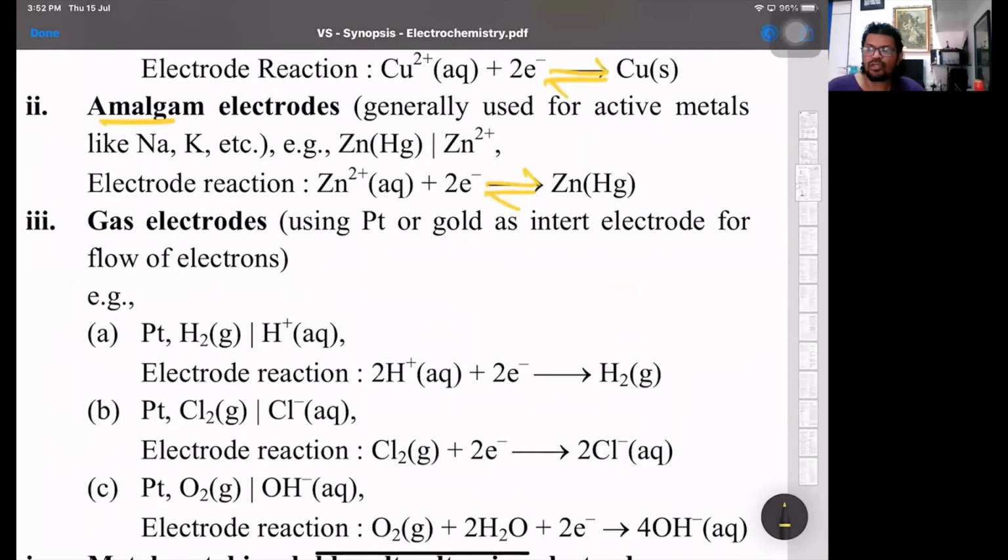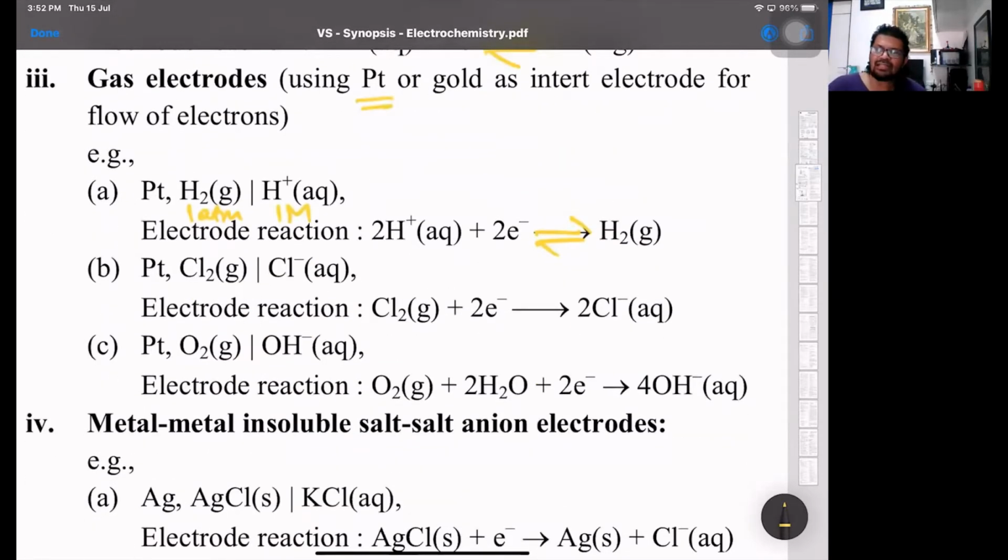Gas electrodes, here we use either silver, gold or platinum. Majorly, you will see platinum being used for electrical contact because for gases, the contact is with platinum. So platinum is in direct contact with hydrogen gas and again direct contact with its own ions, that is the H plus ions. For hydrogen gas, the pressure has to be specified, that's a standard pressure of 1 atmosphere, and for H plus ions, the standard concentration is 1 molar.